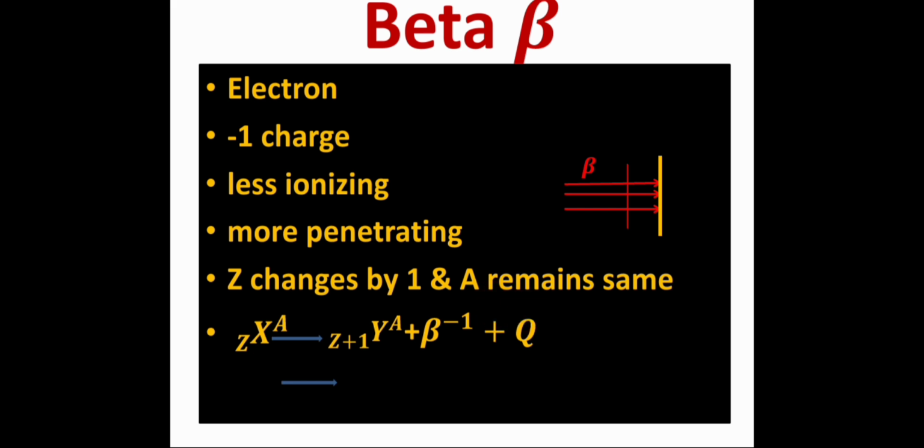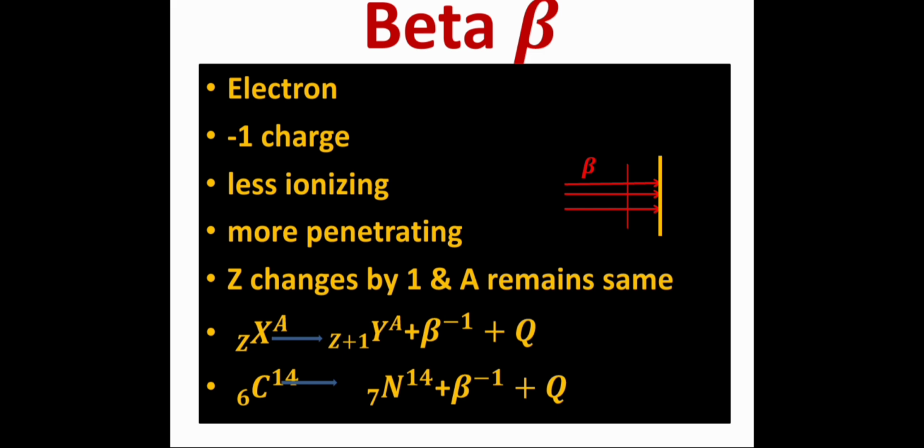For example, if carbon 6-14 undergoes beta emission, it is changed into nitrogen 7-14 with the release of beta particle and some energy. So this is about beta particle.